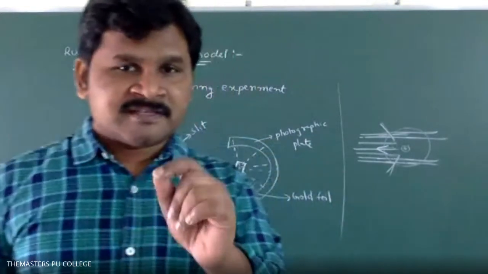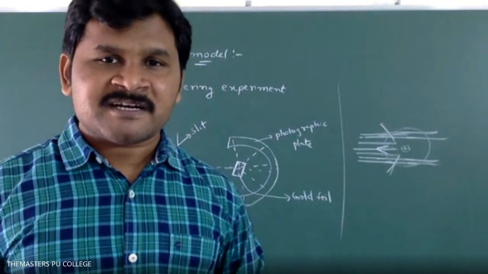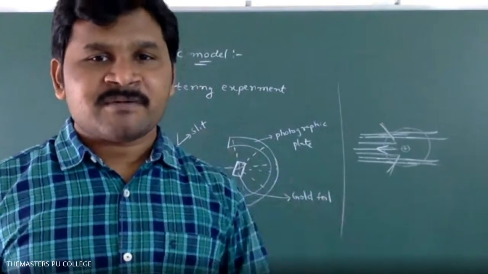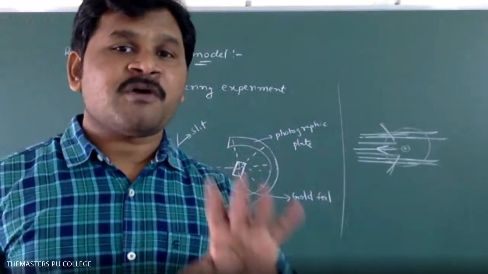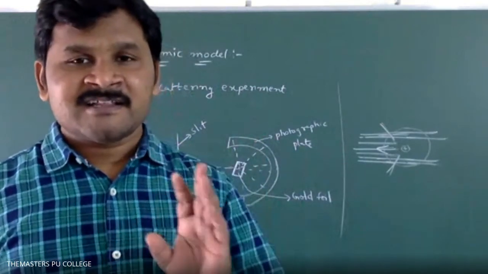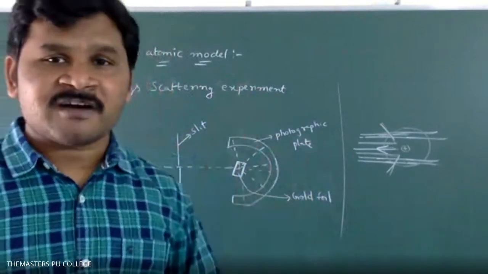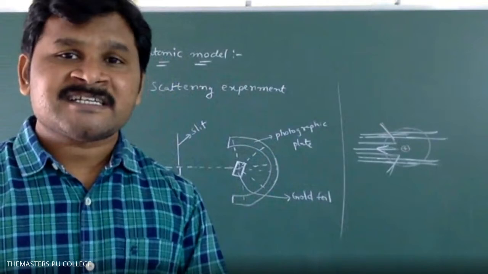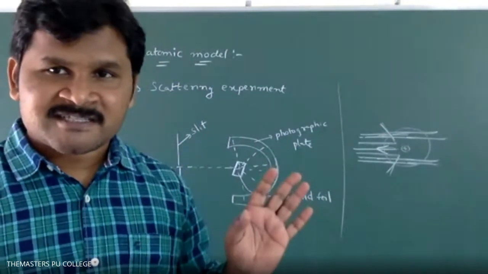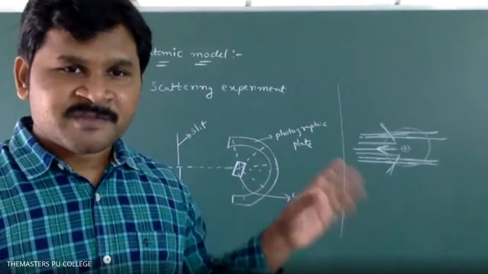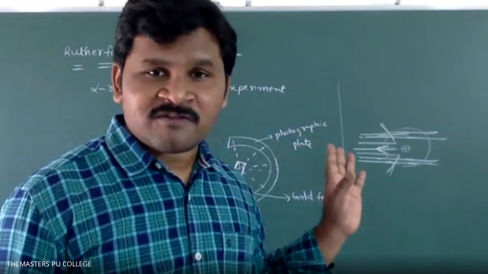Next, the second point is that few alpha particles are deviated in their path. A very few alpha particles are bounced back. These are the three important observations he made in this gold foil experiment. Based on these observations, he proposed his atomic model. What is that atomic model? Later I will explain. First, observe the important observations of the gold foil experiment.